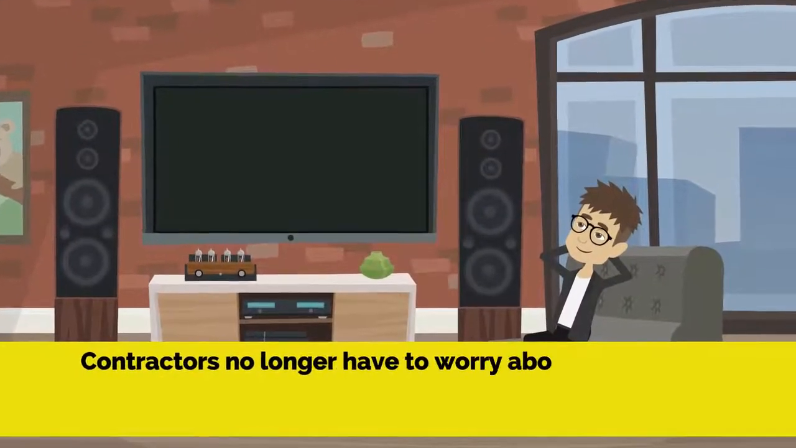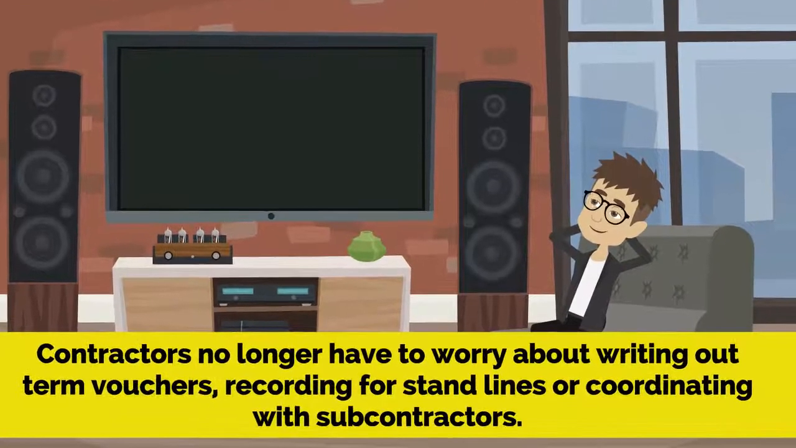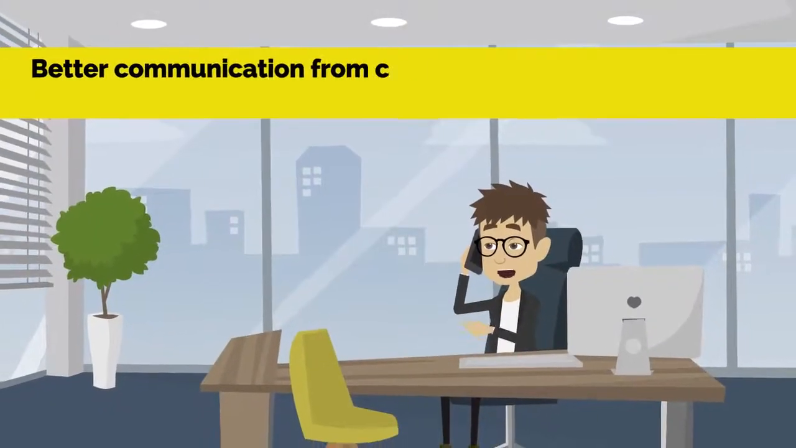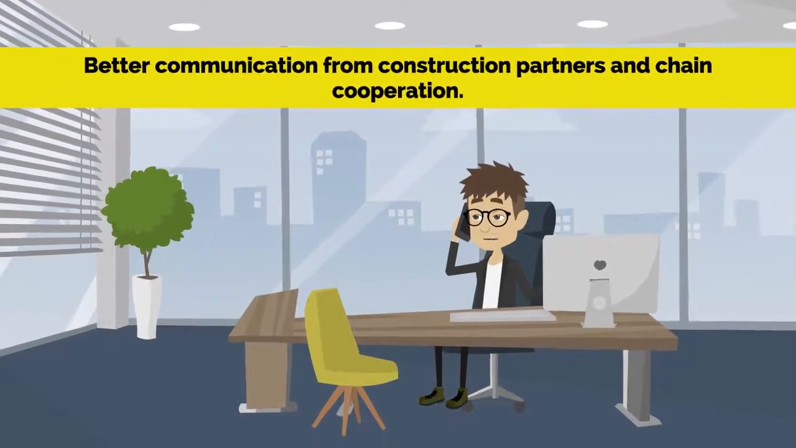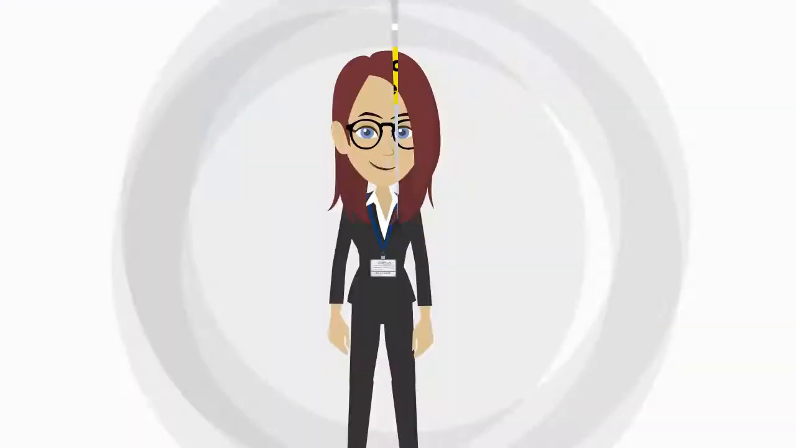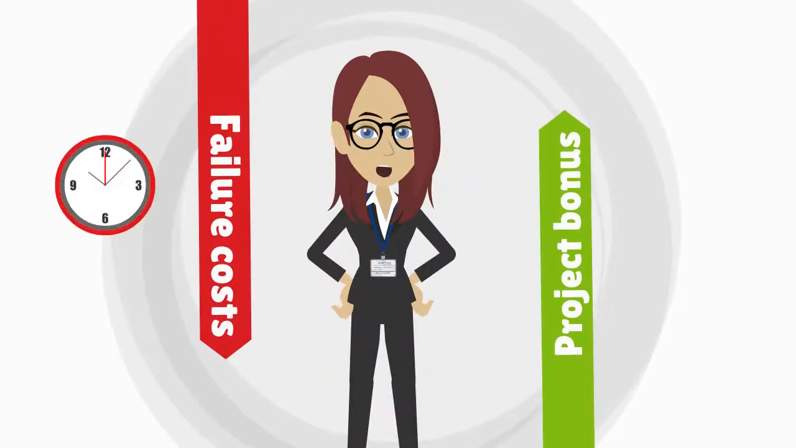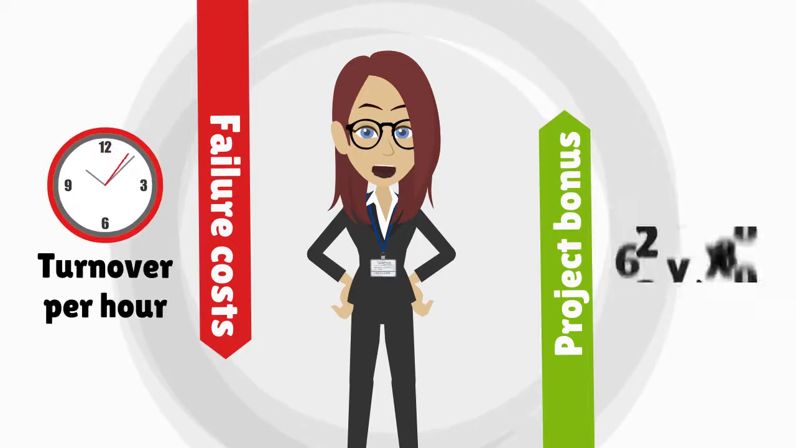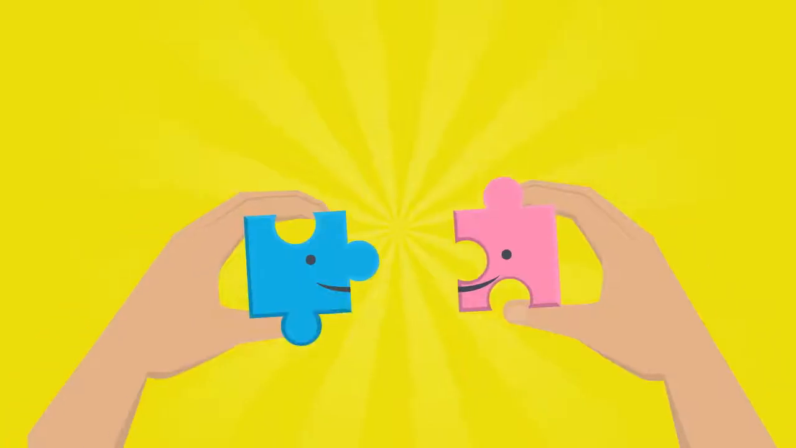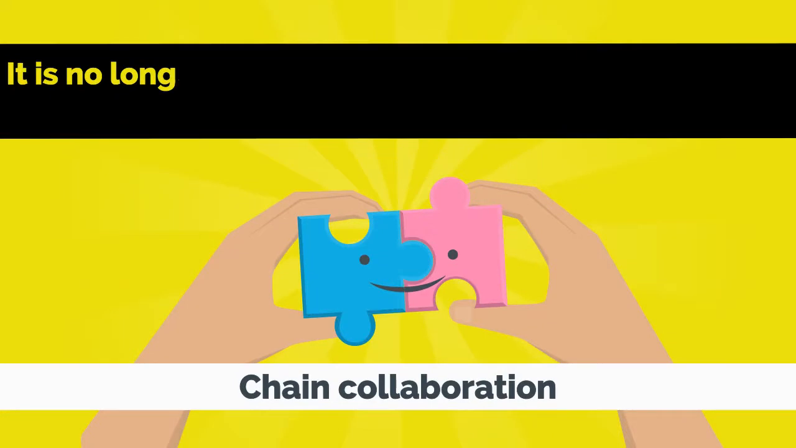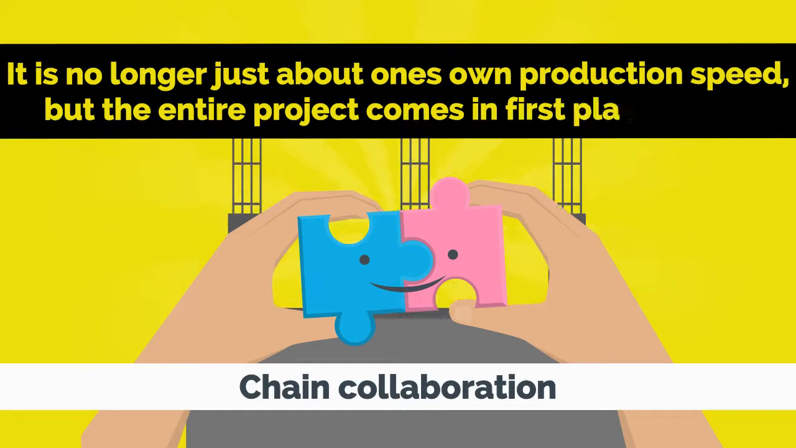Contractors no longer have to worry about writing out term vouchers, recording stand lines, or coordinating with subcontractors. Better communication from construction partners and chain cooperation means that fewer failure costs are incurred and the work is better aligned. The fewer failure costs are incurred, the more project bonus is left to distribute. This division is based on the turnover generated in hours on construction, in combination with the scores achieved. Because of this way of chain collaboration, it is no longer just about one's own production speed, but the entire project comes first again.